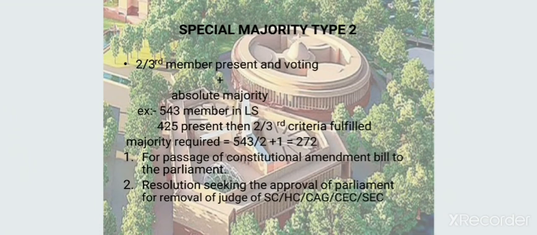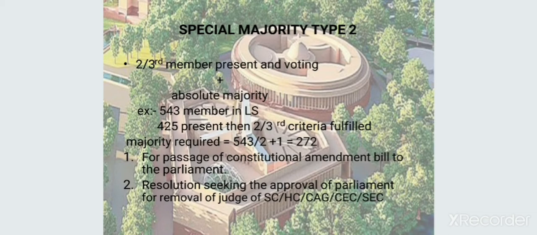What is special majority of type 2? It is most famous under Article 368, that is Constitutional Amendment Bills. Here, the requirement is two-thirds of members present and voting plus absolute majority. As we know, the Lok Sabha has 543 members. If that day 425 are present, then the two-thirds criterion is fulfilled.